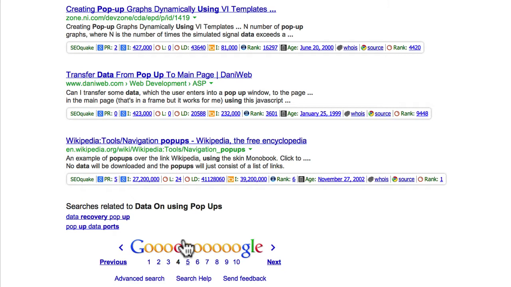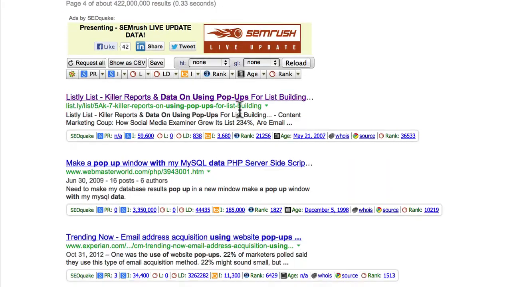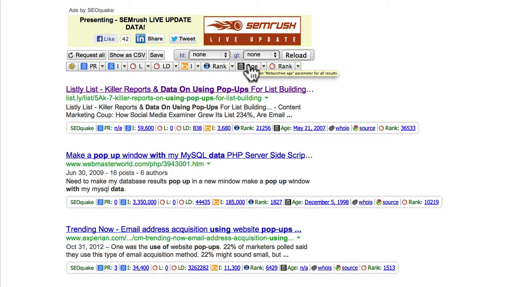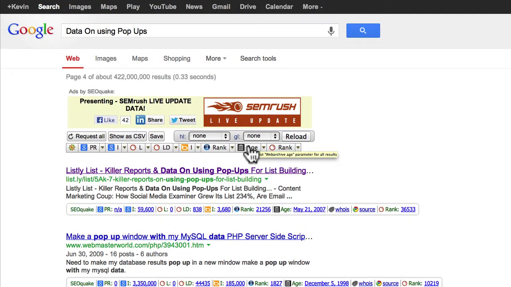However, if you're already on page 4, it's a lot easier to go from page 4 to page 1 than from page 1,000 to page 1. I'm already there, about 30 spots away. Build up some backlinks, really promote this thing. And that's a really competitive keyword term, data on using pop-ups. Just imagine how this could crush it with a long tail keyword.